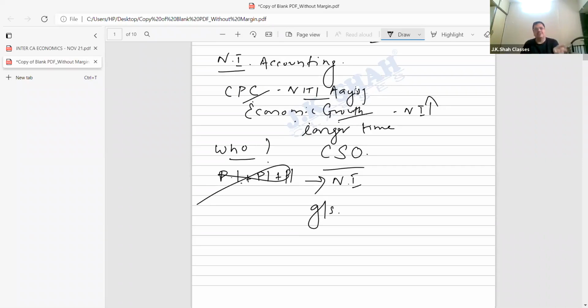So, beta, national income is what? We say national income is the money value of all goods and services.